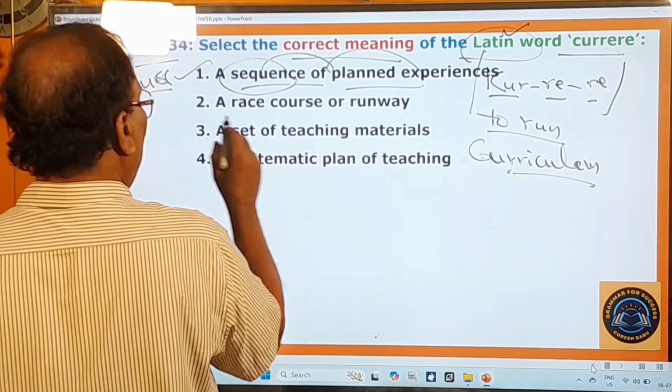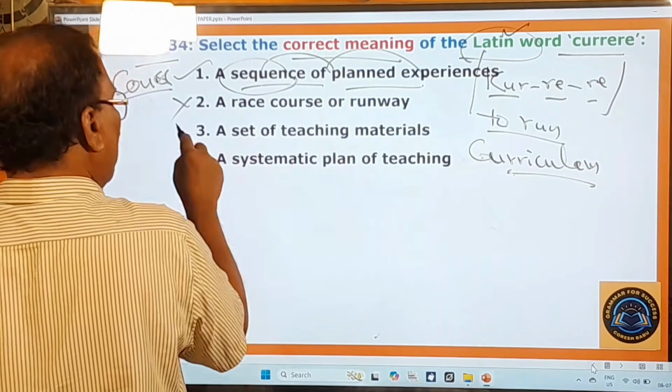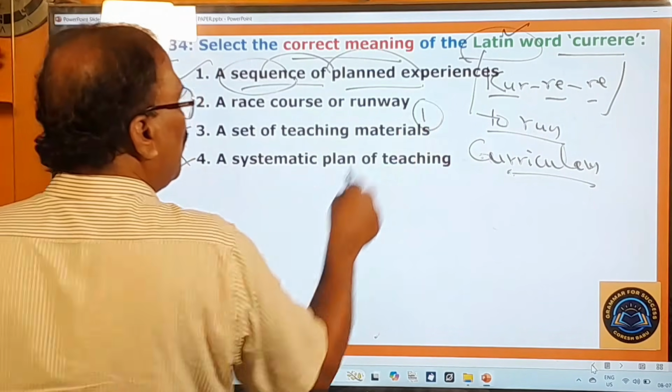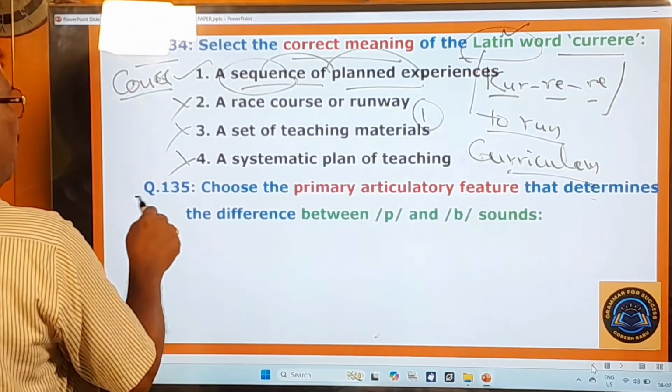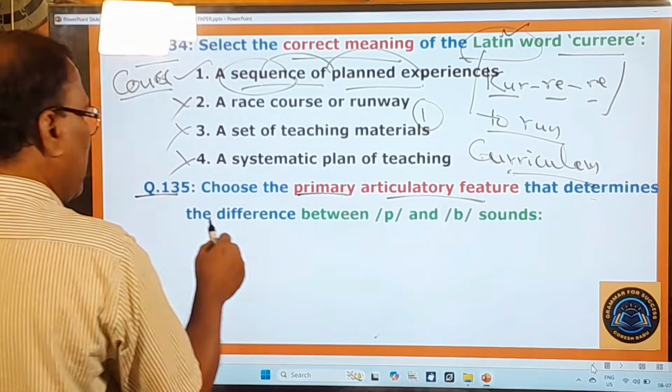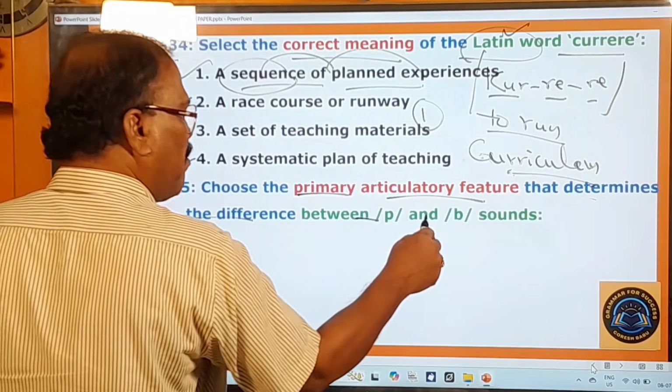A race course or runway? No. A set of teaching materials? No. A systematic plan for teaching? No. So the first one is your answer. You go to the next one. 135th question. Choose the primary articulatory feature that determines the difference between pa and ba sounds.